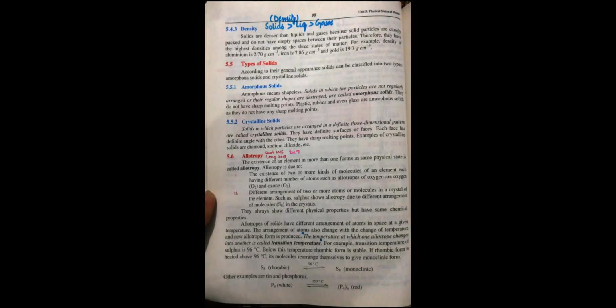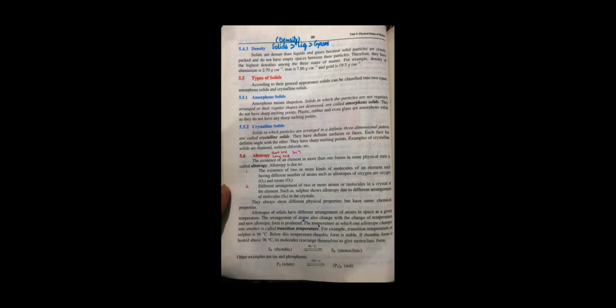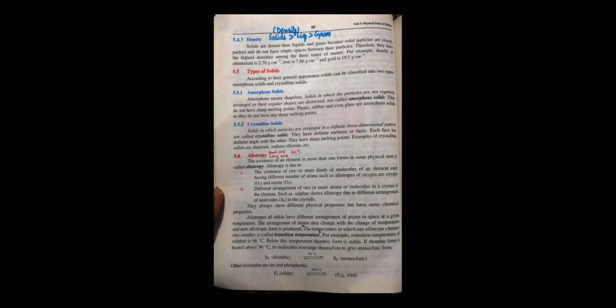Now the last property of solids we are going to discuss is density. You can see I have written some important points for you there in my book, that density order is solids, liquids and gases. Solids have the highest density, then in second place it's liquids, and then at the end it's gases. It's just because of intermolecular forces. So you can say that solids are denser than liquids and then gases, because I have told you that they are very, very closely packed with each other. They don't have any space.